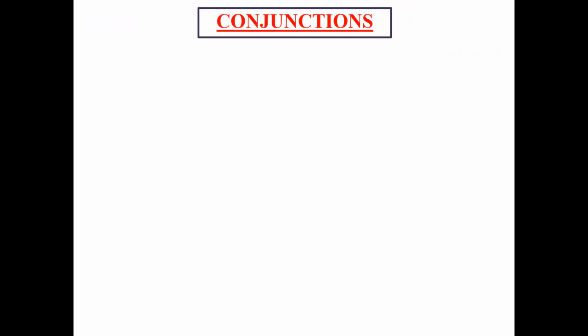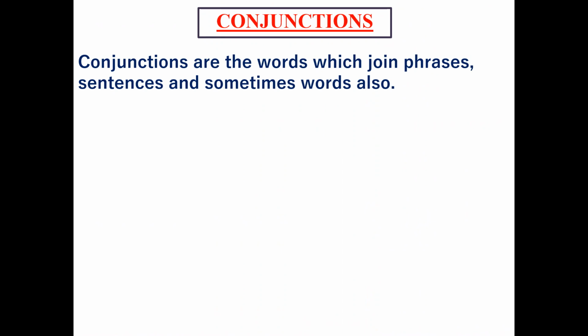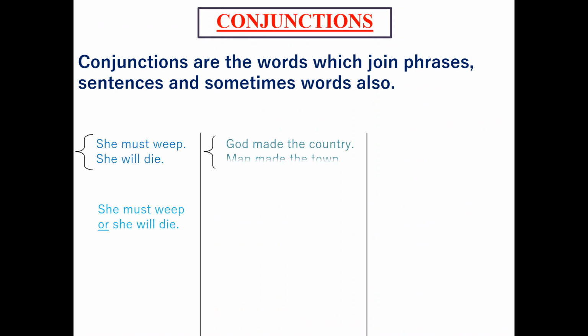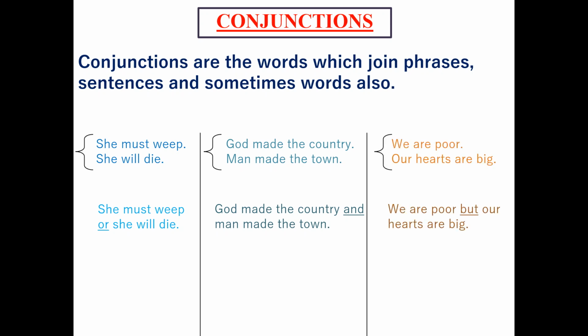If we look at the word conjunction, the half part of it mentions a junction, which means something that joins or connects. So we can say that conjunctions are the words which join phrases, sentences, and sometimes words also. Let's look at some examples.